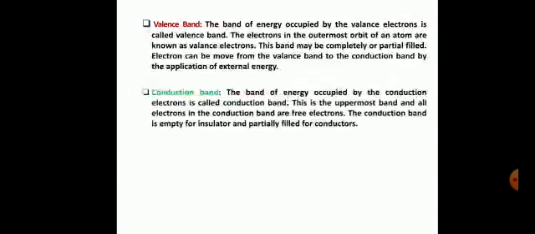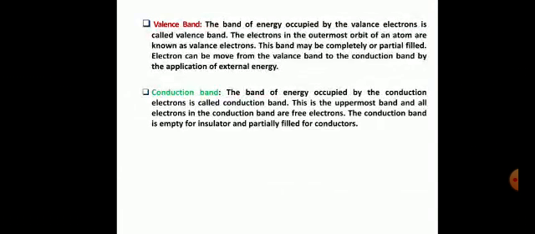Valence band. The band of energy occupied by the valence electron is called the valence band. The electrons in the outermost orbit of an atom are known as the valence electrons. This band may be completely or partially filled. Electrons can be moved from the valence band to the conduction band by the application of external energy.